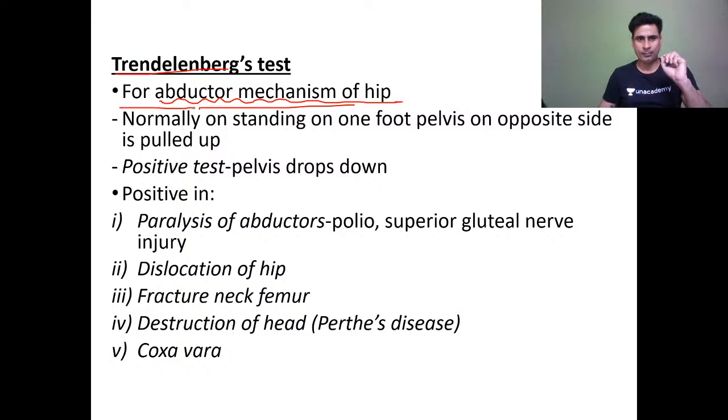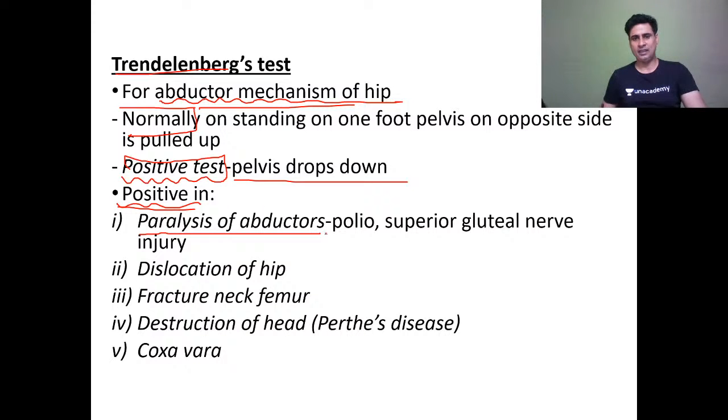Normally, in a normal person standing on one foot, the pelvis of the opposite side will be pulled up by the abductors. If there is some problem in the abductor mechanism, that is a positive test, and the opposite side pelvis will drop down. Now, the test can be positive when there is paralysis of the abductors, that is gluteus medius, like in polio